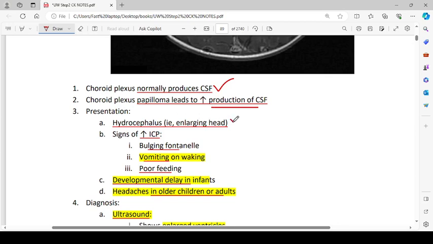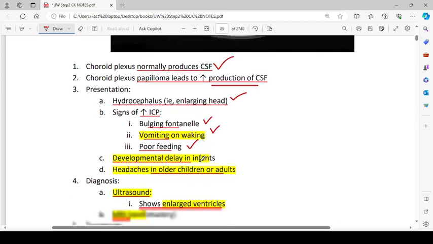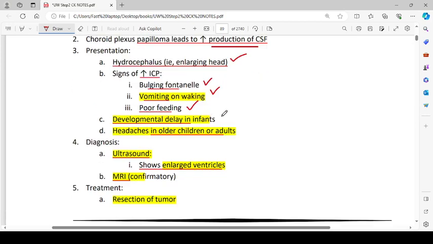Yeah, and I think it will be non-communicating hydrocephalus, because the papilloma will be obstructing either of the ventricular system, and that ventricle will be enlarging. So hydrocephalus, enlarging head, signs of increased intracranial pressure, that is bulging fontanelle, vomiting on waking, and poor feeding. Developmental delay in the infants will also be seen.